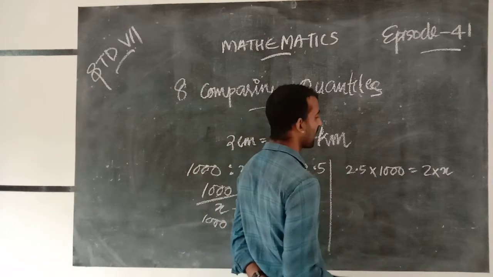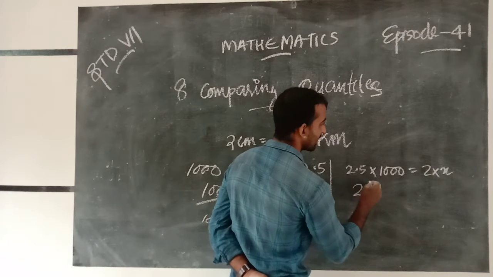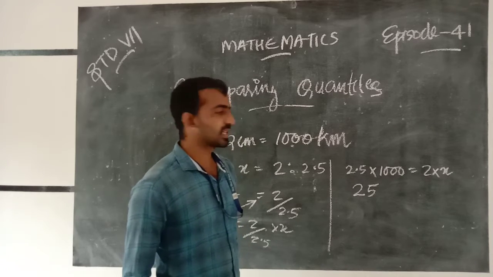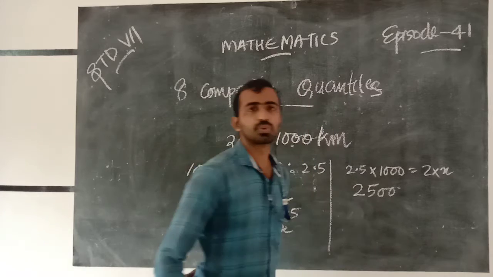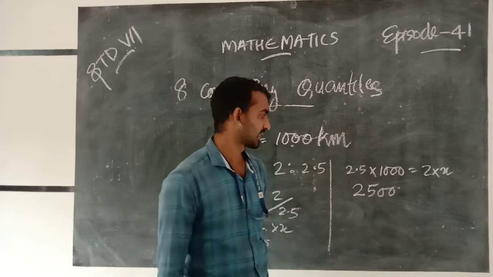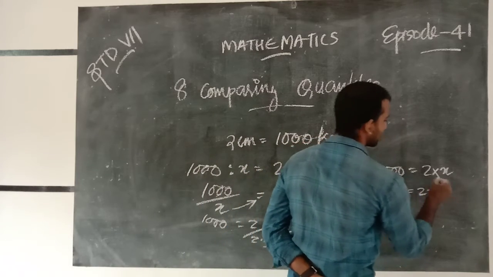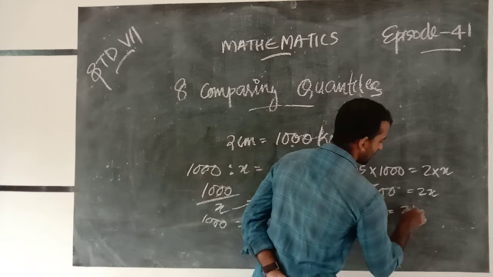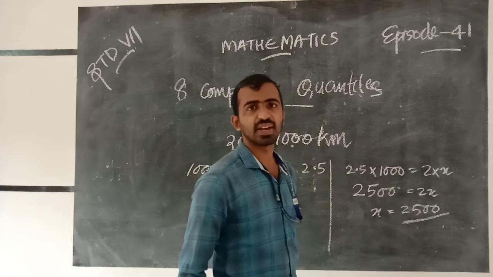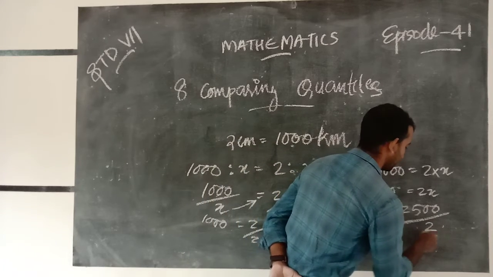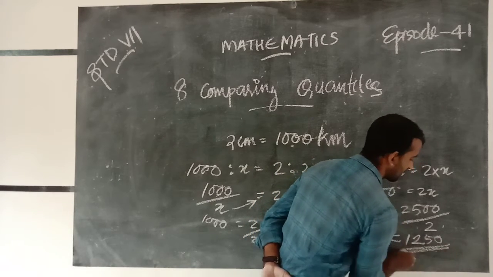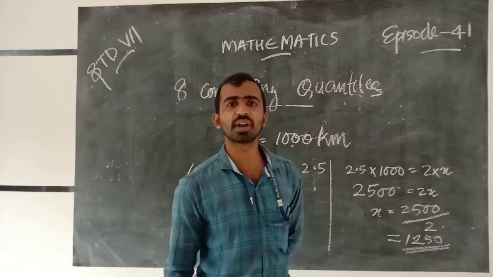2.5 into 1000 is 2500, equal to 2x. So x equal to 2500 by 2, and we get 1250.